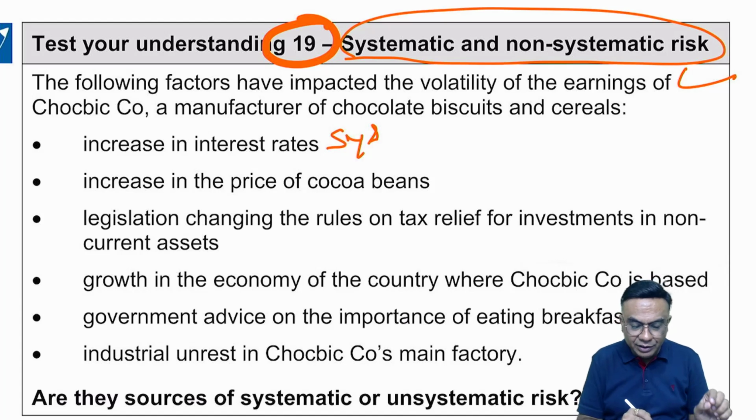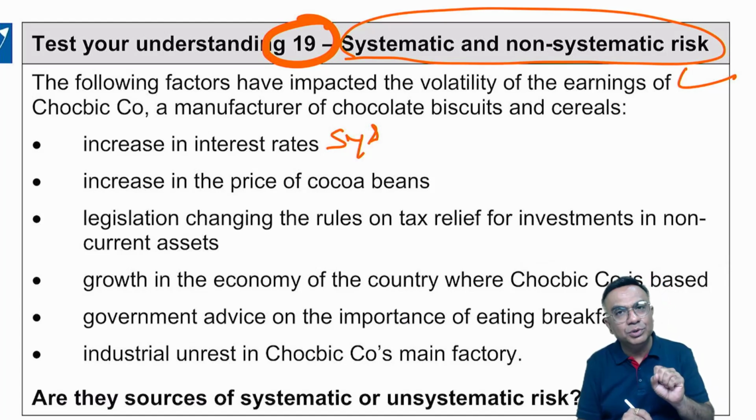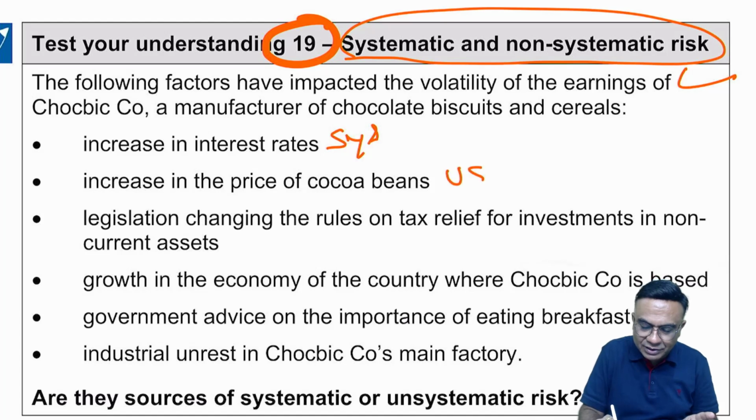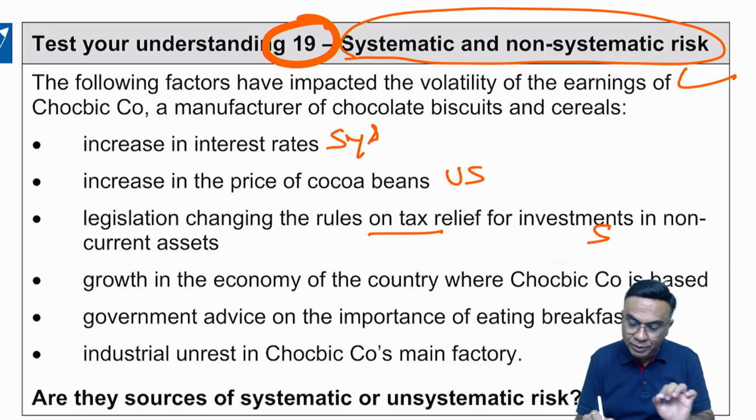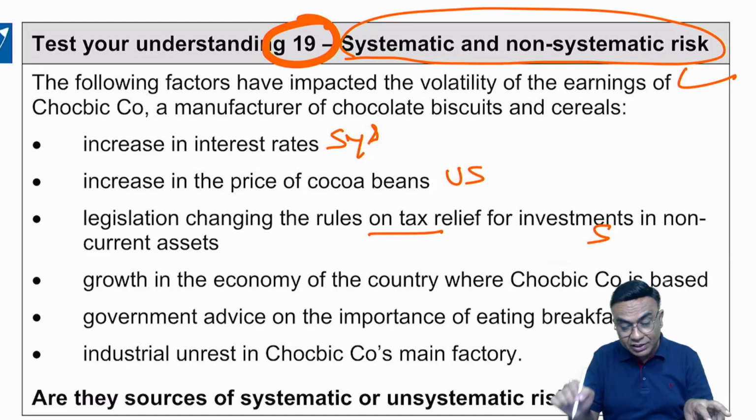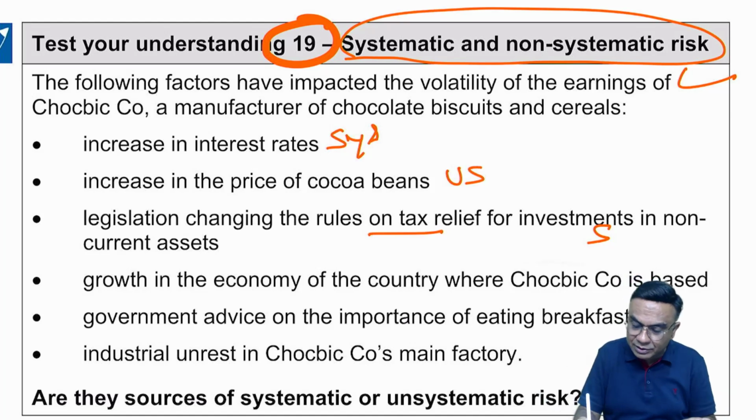Okay, increase in the price of cocoa beans. Now this is going to affect only the chocolate companies, not the entire market. So this can be treated as unsystematic risk. Legislation changes the rules of tax relief for investment in non-current assets. This is going to affect every company. This is not for specific choco companies. Systematic risk. Growth in the economy of the country where Chokbik is based. The entire economy is increasing, not only that particular company. So entire economy, systematic risk.